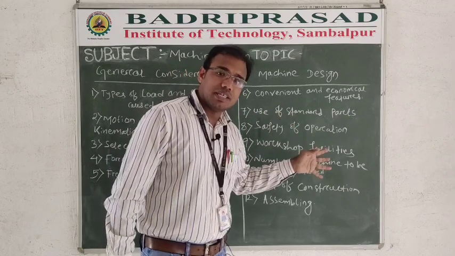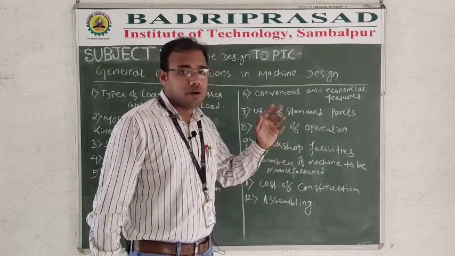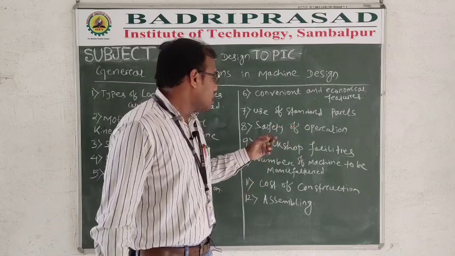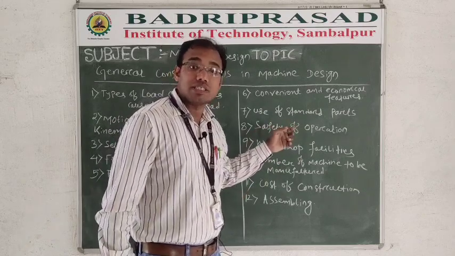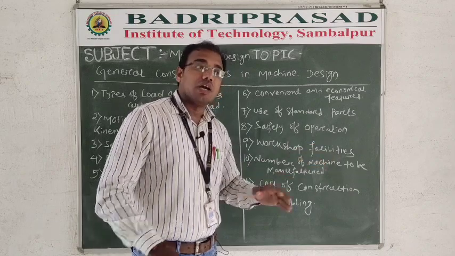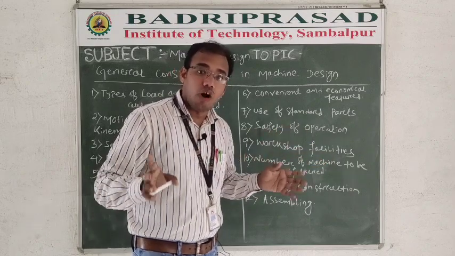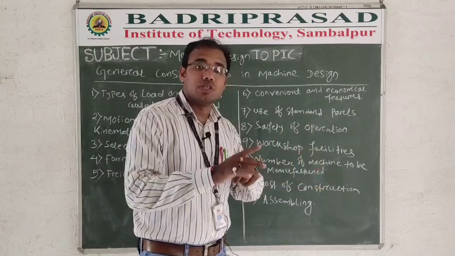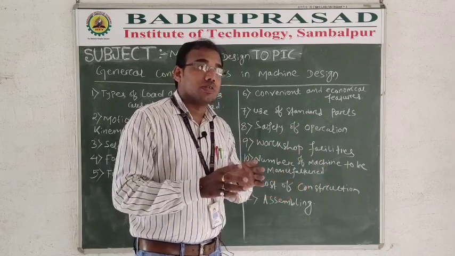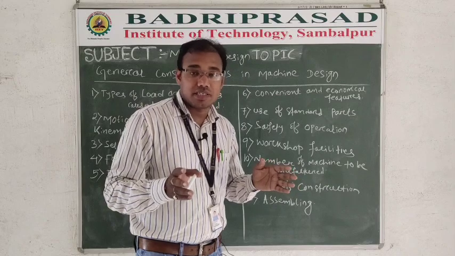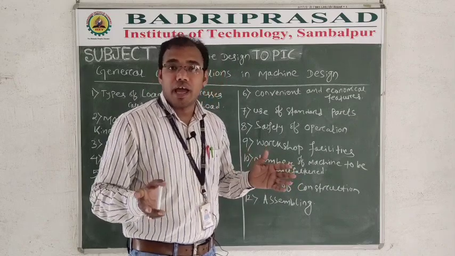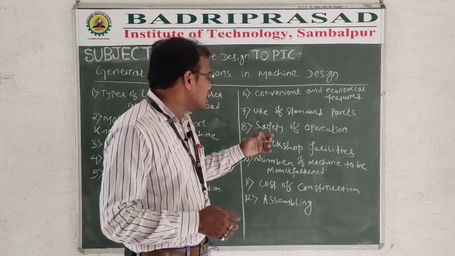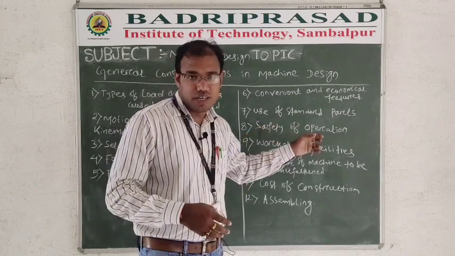Your machine, your component, what you have produced, what you have manufactured, that should be safe. There should be safety in operations. You have to put a cover, casing. You have to give the clearance between the motions, the specific space. Otherwise, there will be a hazard, there may be accidents. So to reduce that, safety is very much required, right?